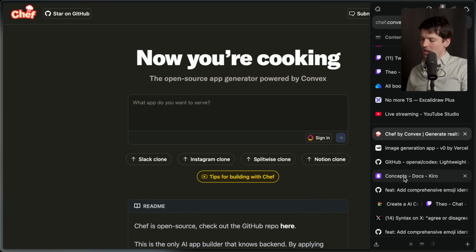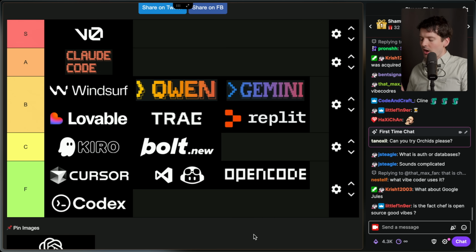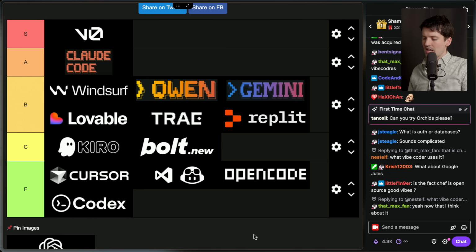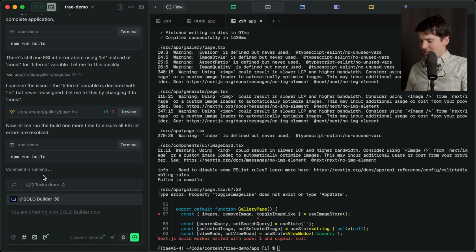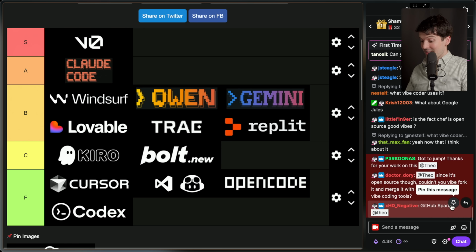As such, Chef inherently has to go very low tier, probably C or F, even though it's the only one of these that can do a full stack application with auth working, with integrations working, and with some ugly but functional UI. It's one of the best options, even if I would personally put it F tier because it's a little too focused on us as devs. And Trae is still going. I got nothing else. I feel like I did my best here.